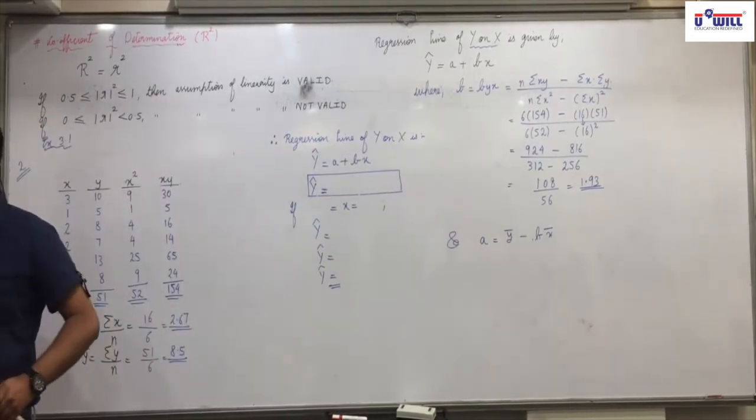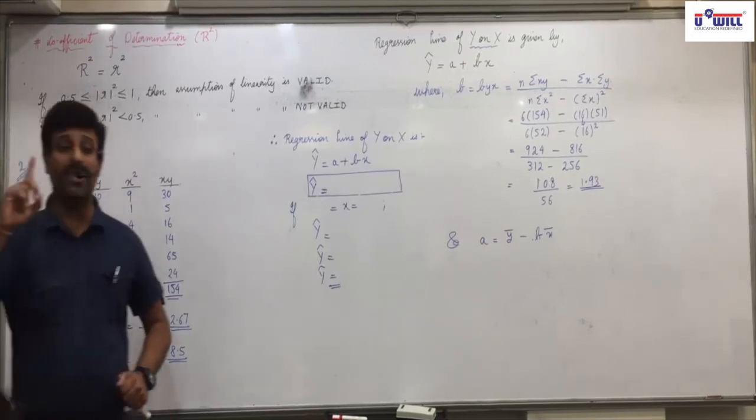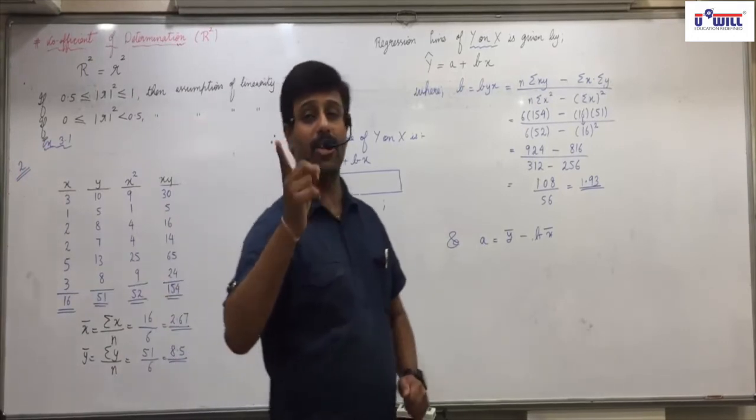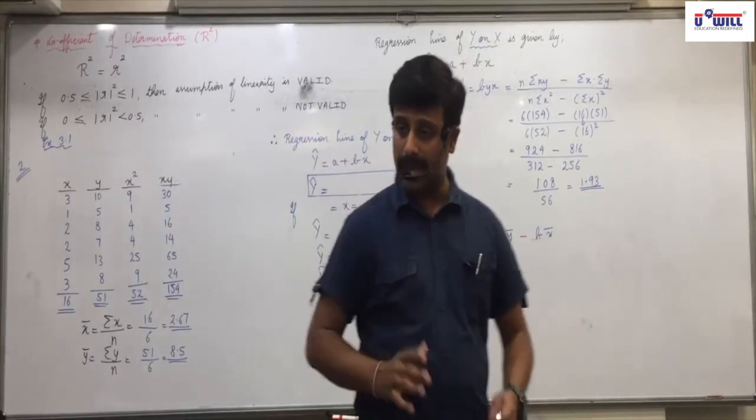Further, one more thing is asked in the question. I forgot to make you underline it. Also find its error. Yesterday we saw the formula of error: actual value minus estimated value. So that is an extra thing we have to do.